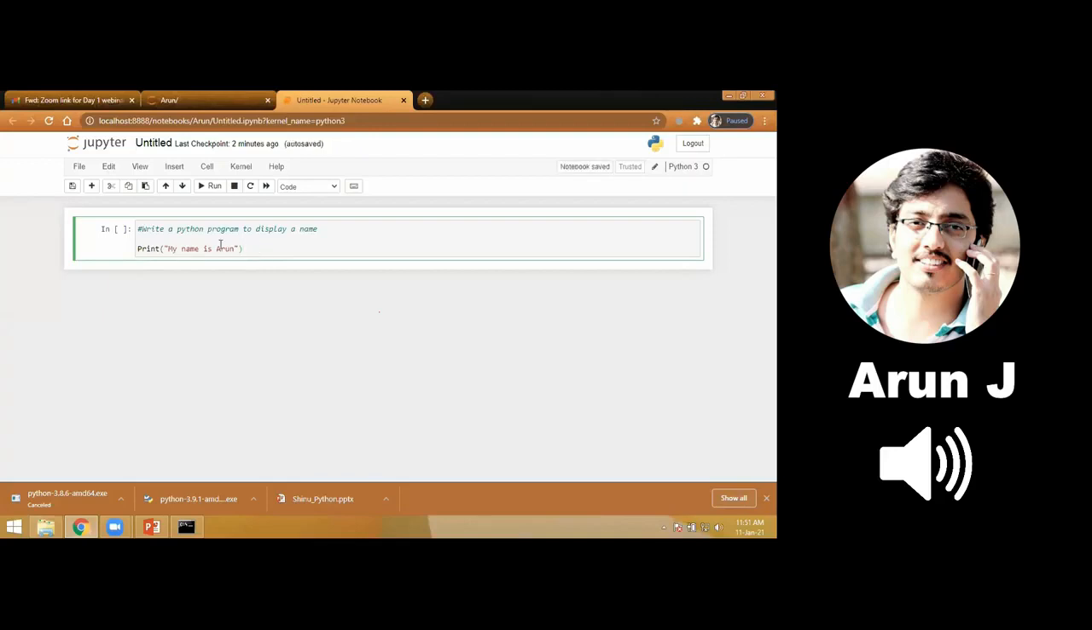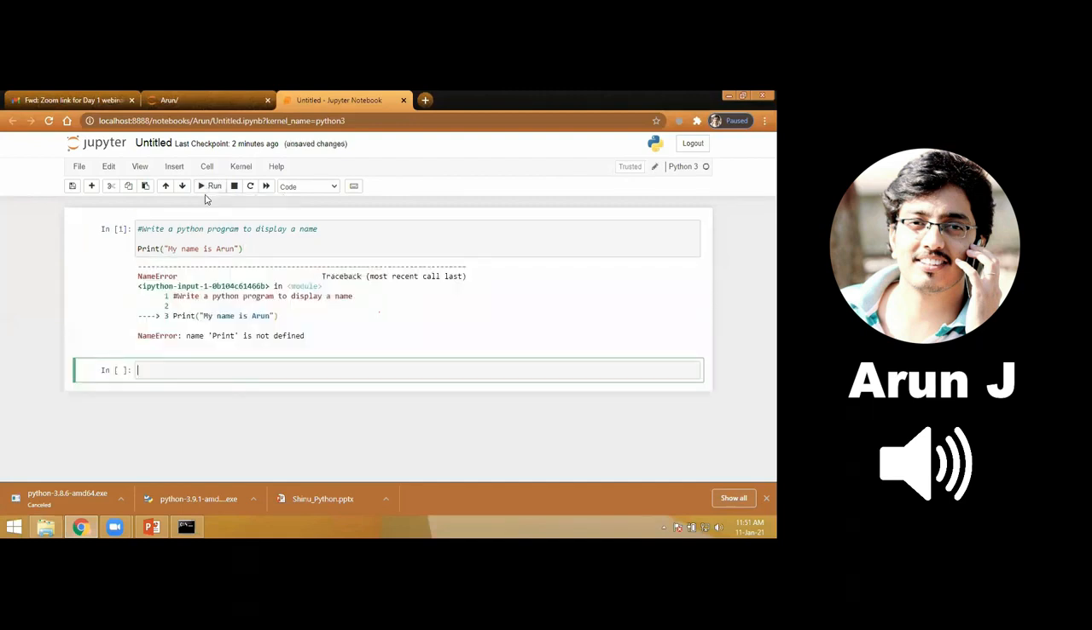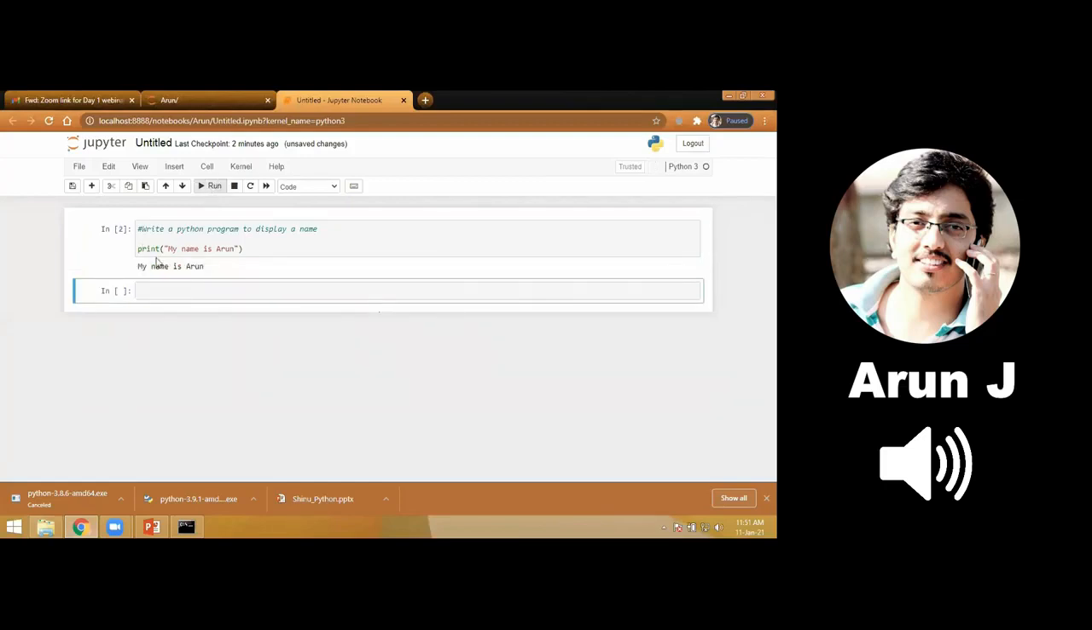So how to run my program? Just click run. Okay, see here we have a run button. Click on this. Oh, sorry, small p. So run. Okay, so see previously I was getting an error because I wrote print with a capital P. So Python is a case sensitive language.